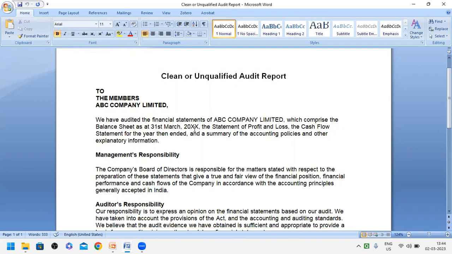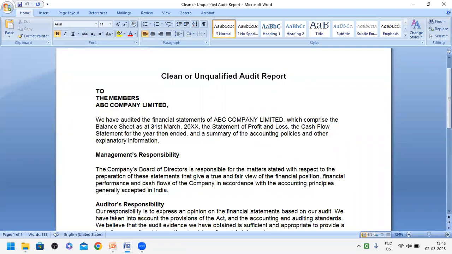That's why I have kept here the year properly. I have not mentioned the name of the company. Whatever the name of the company is used in the question, you have to write the same here. Okay, and balance sheet and the statement of profit and loss account. As all of you know that financial statements are 3. One is balance sheet, one more is statement of profit and loss account, the third one is cash flow statement. All these 3 have to be audited by the auditor.